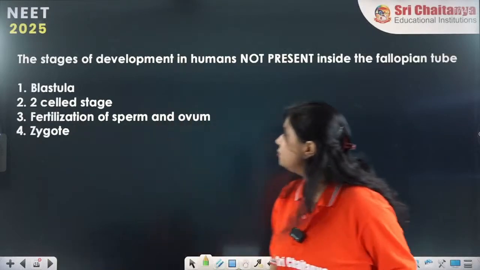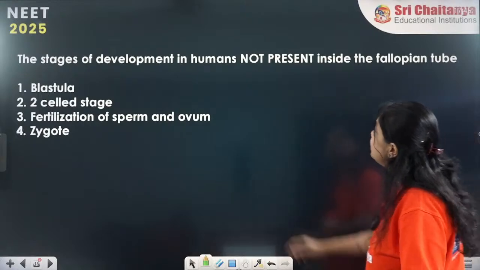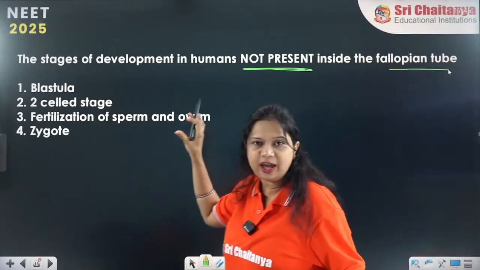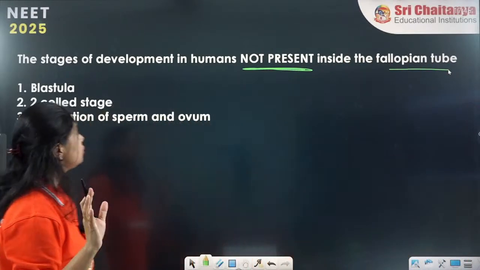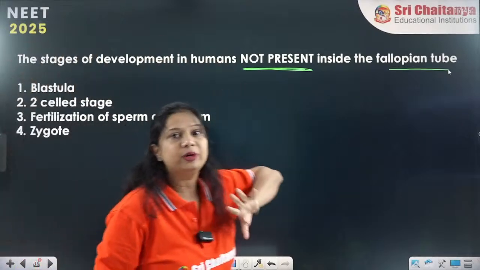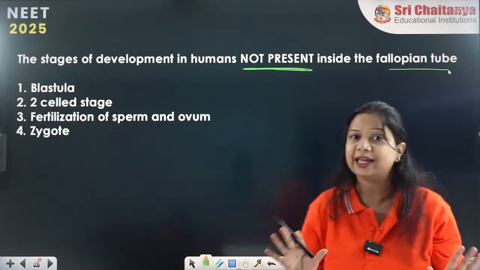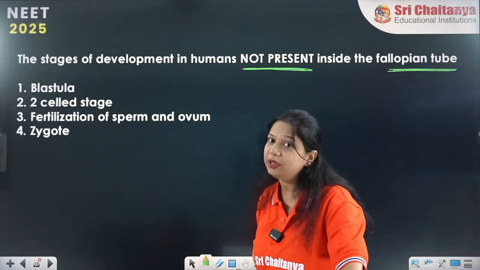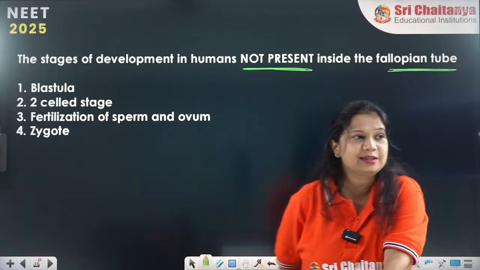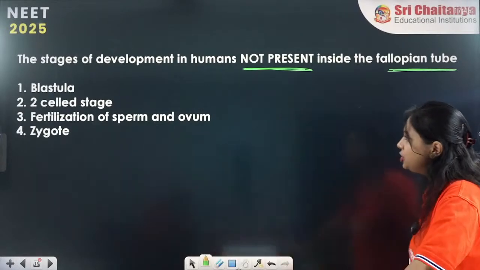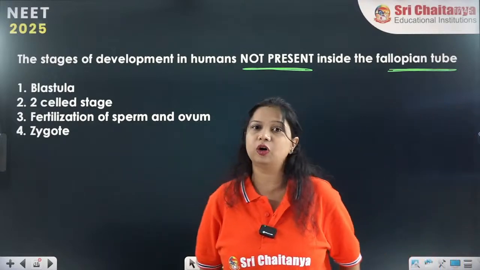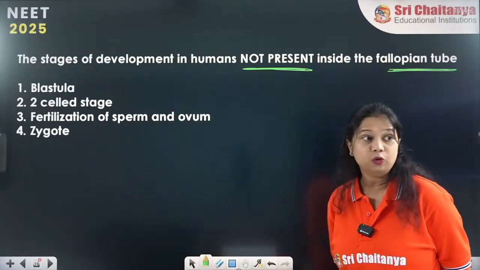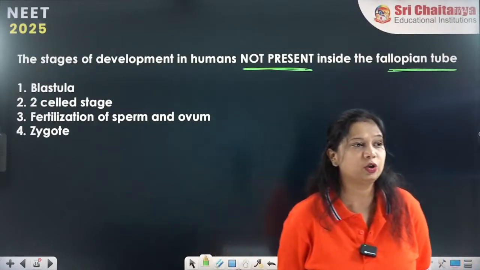Next question is the stages of development in humans that is not present inside the fallopian tube. Read this question carefully. This is a little tricky question. So the development of the human embryo which is not taking place in the fallopian tube. It's a trick question. Let's see how many of you get it correct. Blastula, 2-cell stage, fertilization or zygote. Which stage is not there in case of fallopian tube? What is not happening in the fallopian tube?